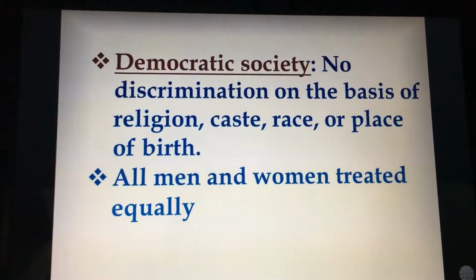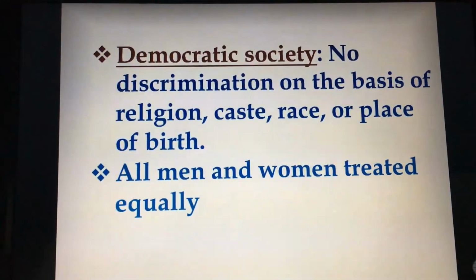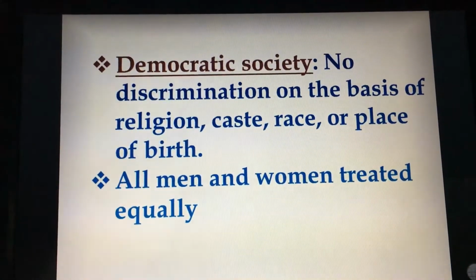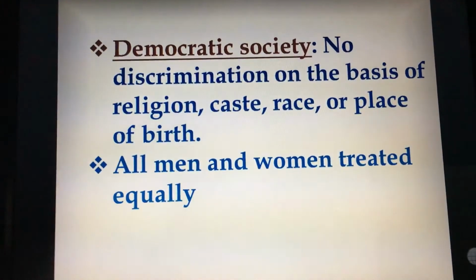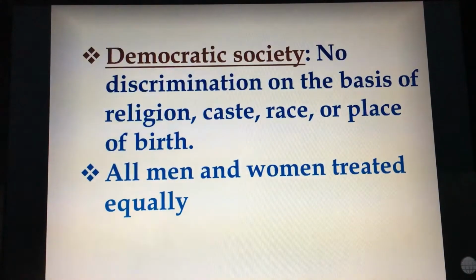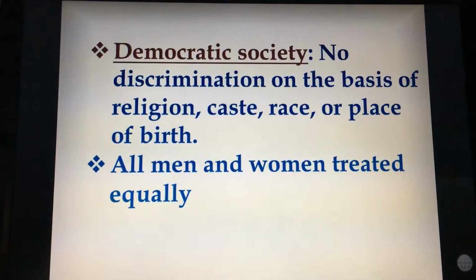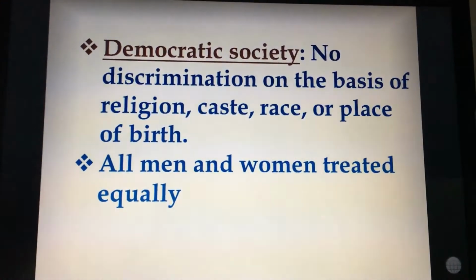Moving further is democratic society. There is no discrimination on the basis of religion, caste, race, or place of birth. This means all men and women are treated equally in front of democracy. There is abolition of untouchability and child marriage.